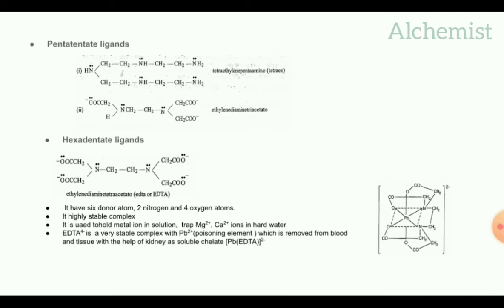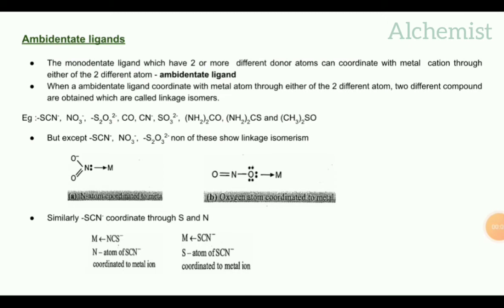EDTA 4 minus forms a very stable complex with Pb2 plus. Lead is a poisonous element which is removed from the blood and tissue with the help of the kidney as a soluble chelate. That is the complex of lead, Pb EDTA 2 minus. This is the structure of Pb EDTA 2 minus.